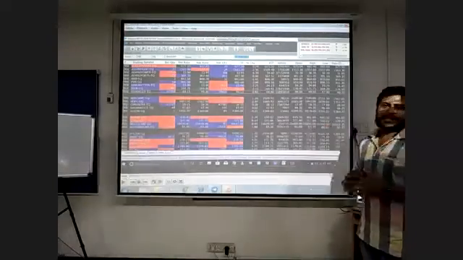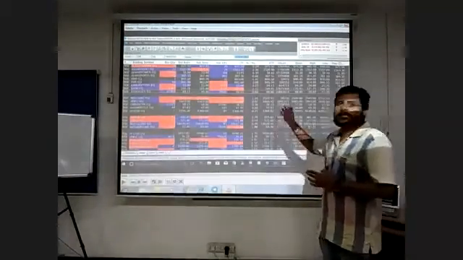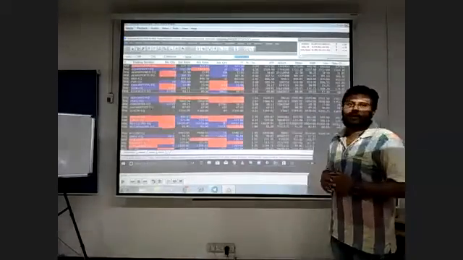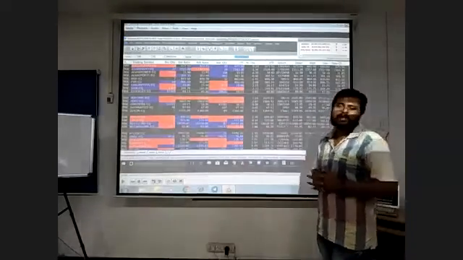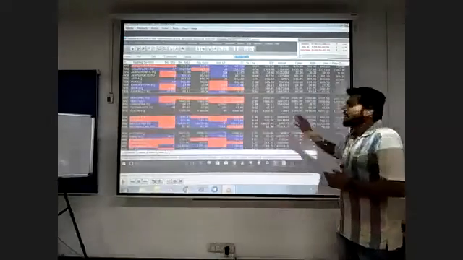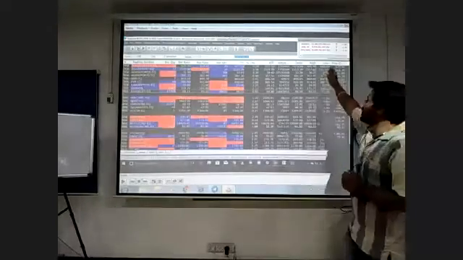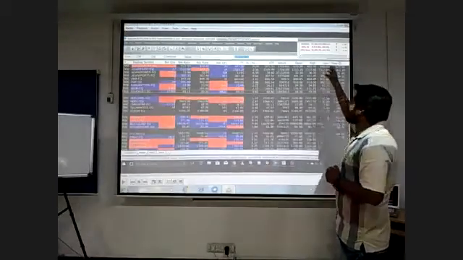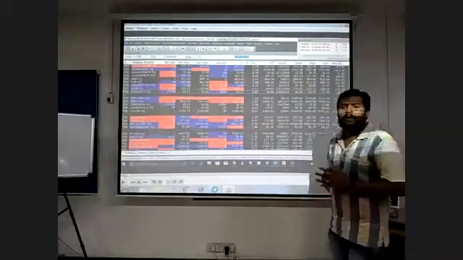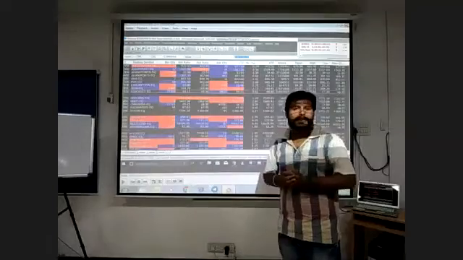So this is the trading screen. I hope you all can see the screen. For getting this screen, you have to do some login process with the username and password. Once you log in, you can see the screen. I will explain what things are available in this market screen. First, in the top corner, you can see the index column. In the index, you can see Sensex, Nifty 50, Nifty Bank, like that. You can see what segments are available in the NSE and BSE.